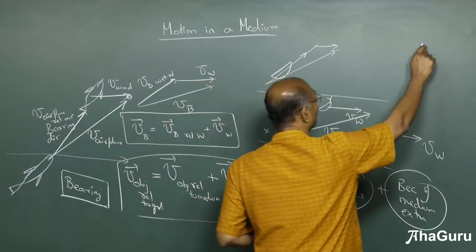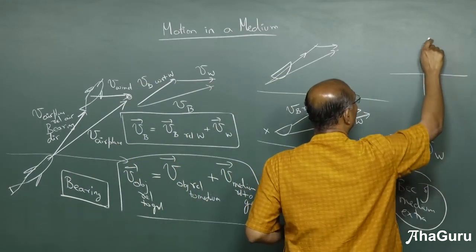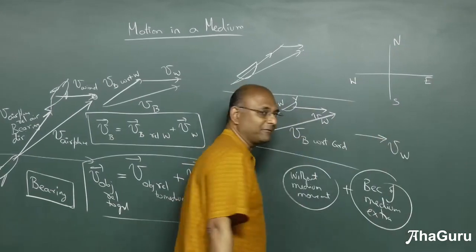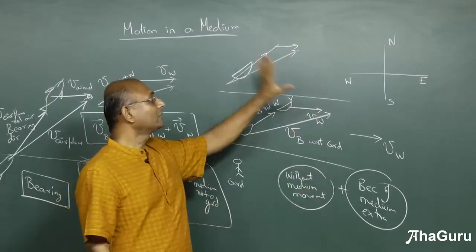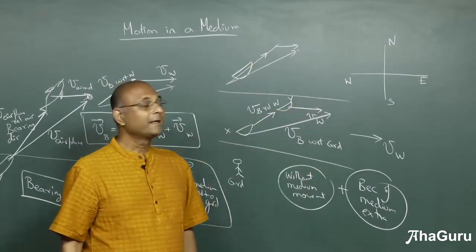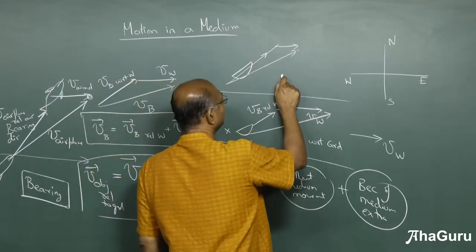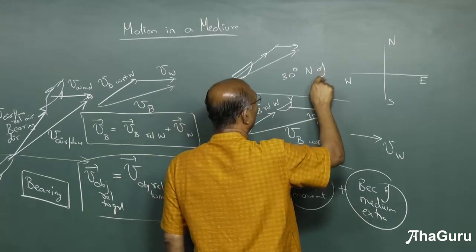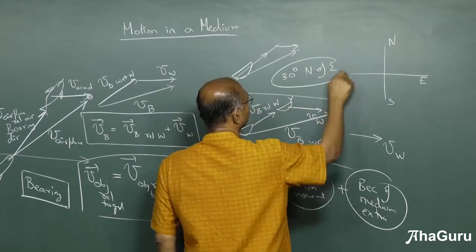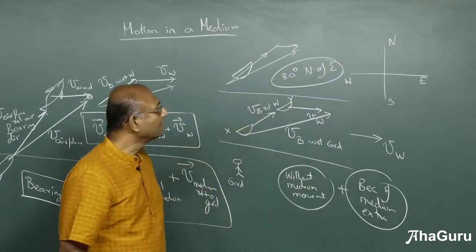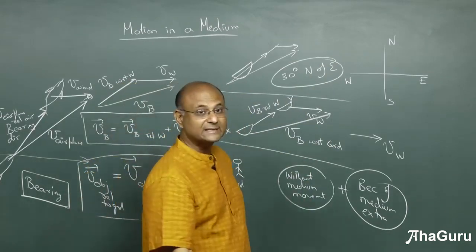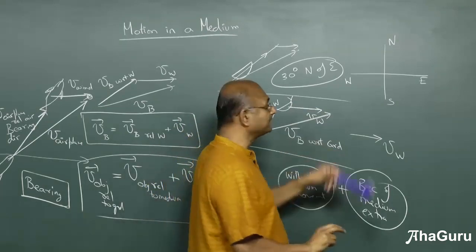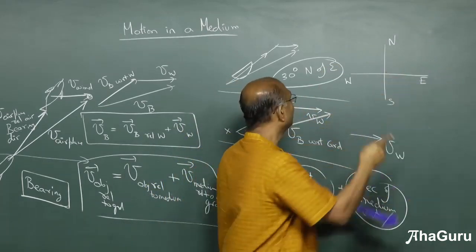Now there's one more small point, because many of these questions will involve north, south, east, west. Whenever a question refers to north or east or west, draw this compass. If the question says 30 degrees north of east, what does that mean? Start with the east direction. Your primary direction is east.